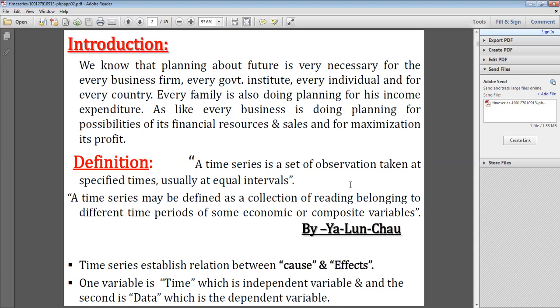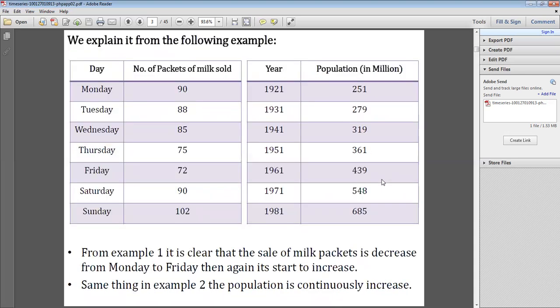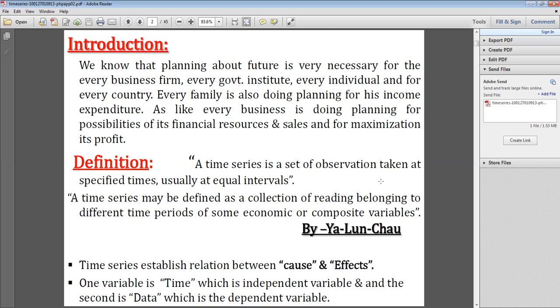Series means you follow a particular order. For example, when a woman is carrying a baby, we follow time and series: first month, second month, third month, up to the ninth month. So you have to follow time and series and maintain equal intervals. A time series may be defined as a collection of readings belonging to different time periods of some economic or composite variables.